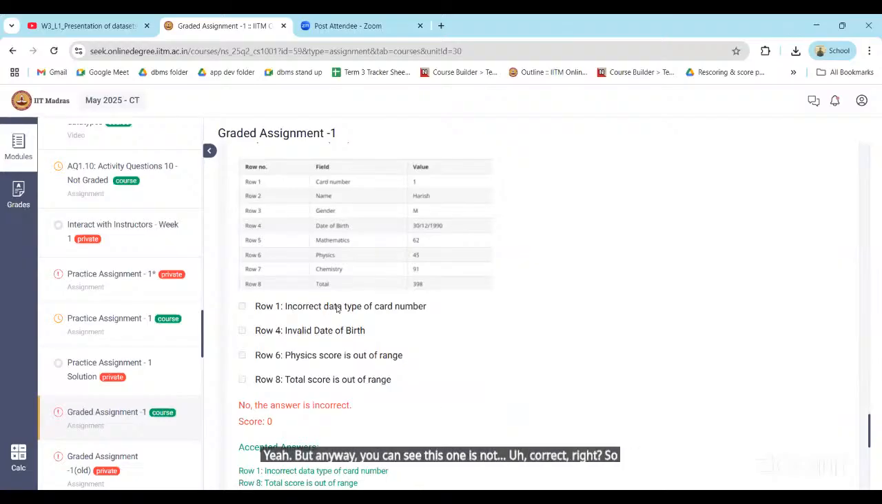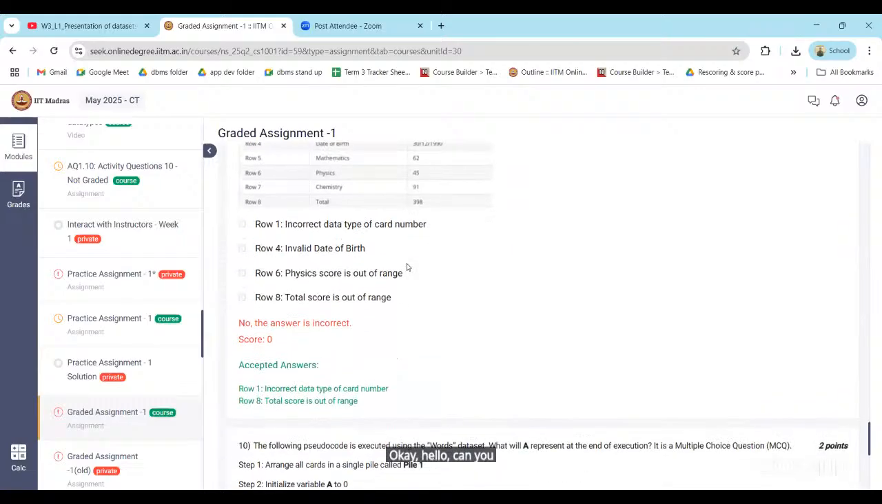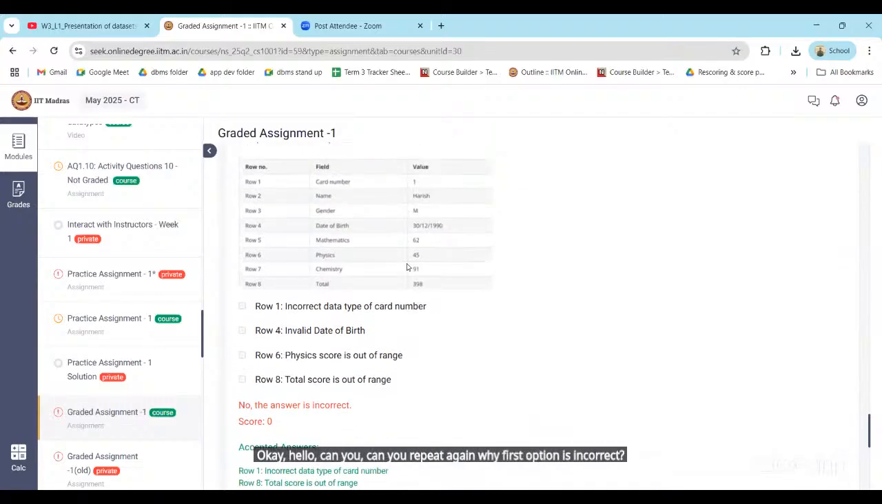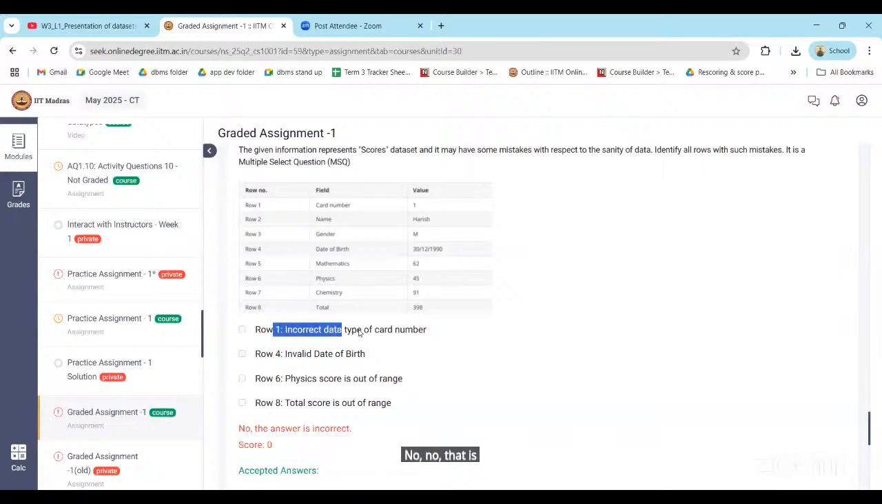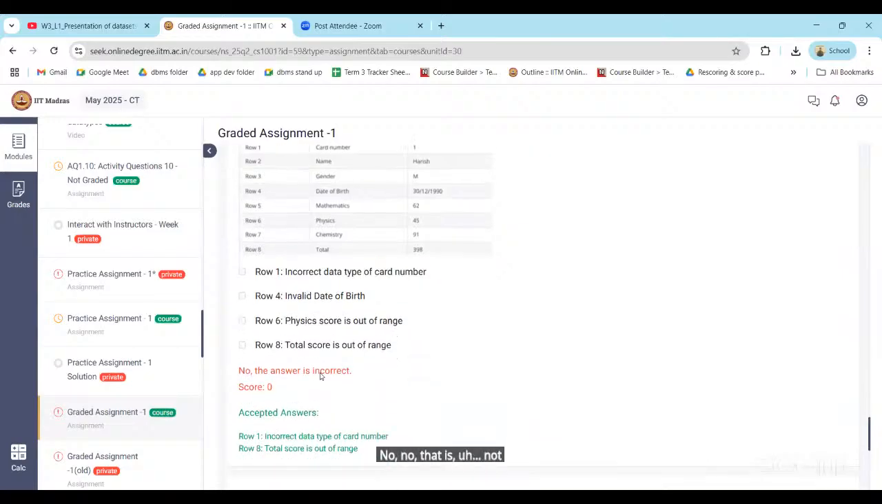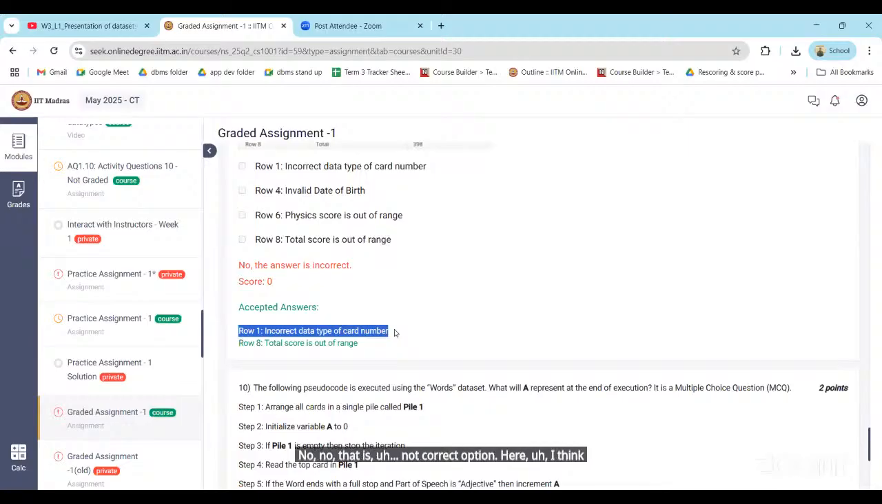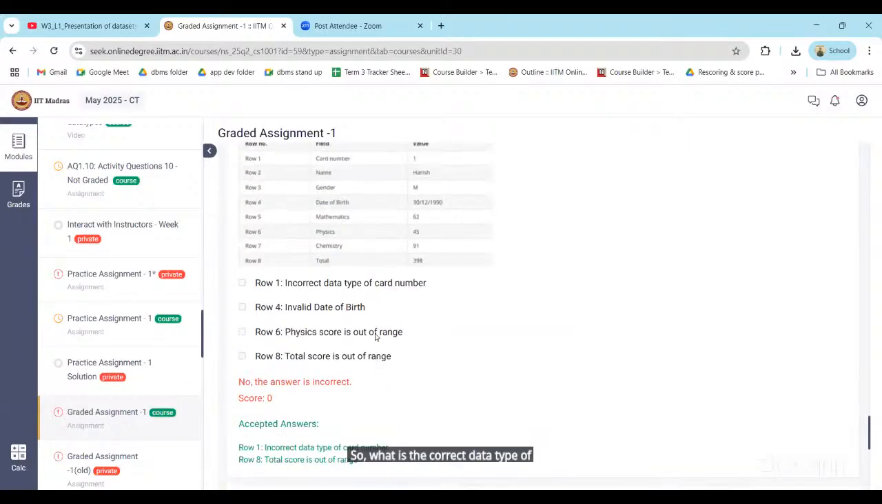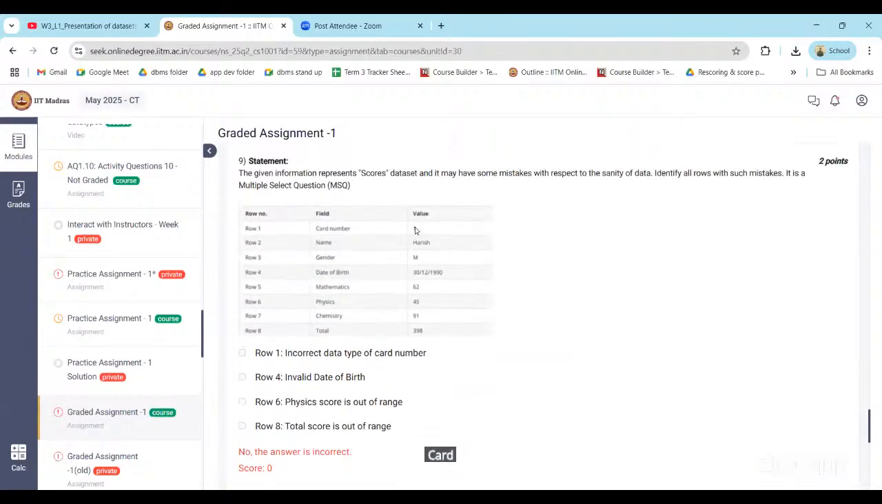But anyway, you can see this one is not correct, right? Incorrect data type of card number. How is that incorrect, sir? How is card number incorrect? That's why this option is not correct. It is a correct data type we have. Can you repeat why the first option is selected? That is not the correct option. It's not a correct data type of card number. Card number is an integer only.